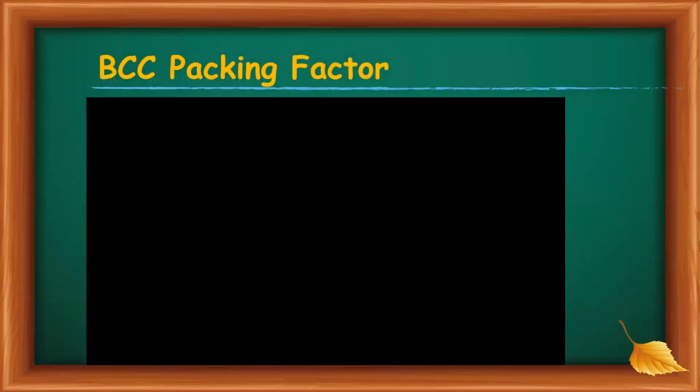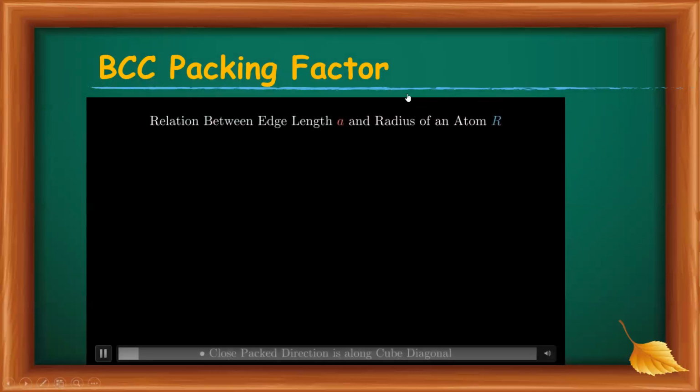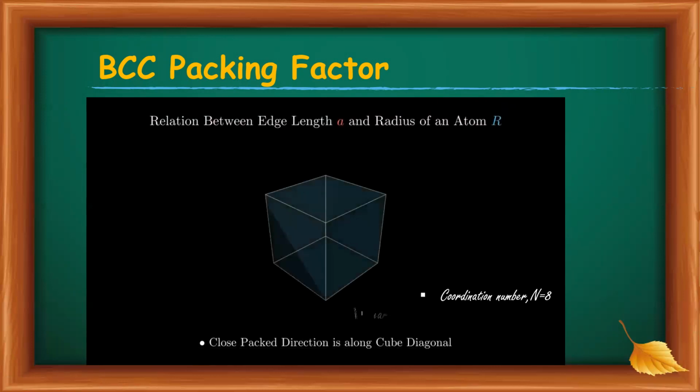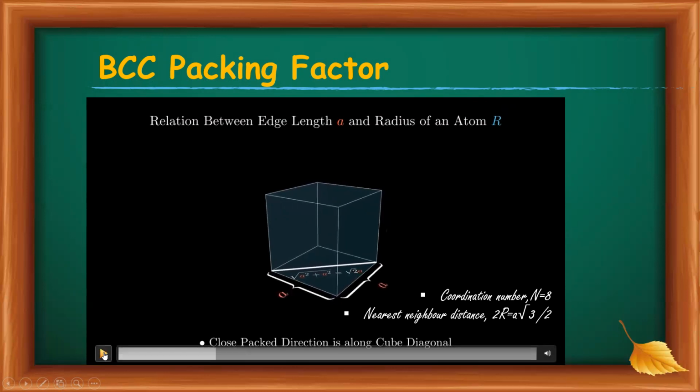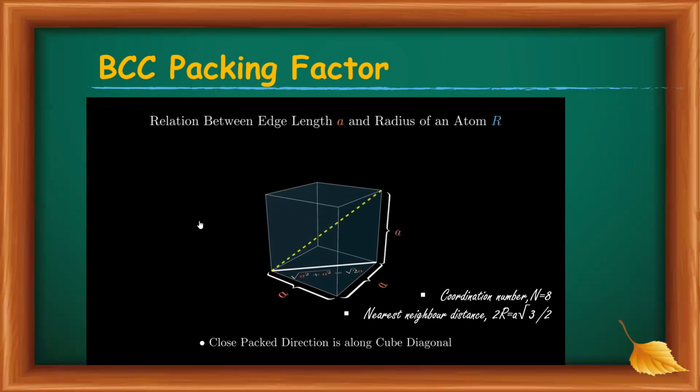Now we're going to discuss the packing factor. To obtain the packing factor, we must have the coordination number, that is 8, and the nearest neighbor distance, that is the length of the body diagonal.